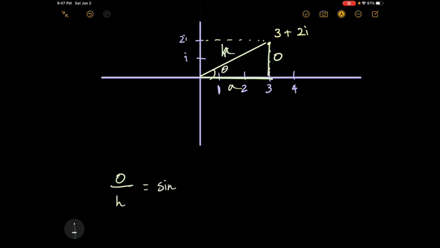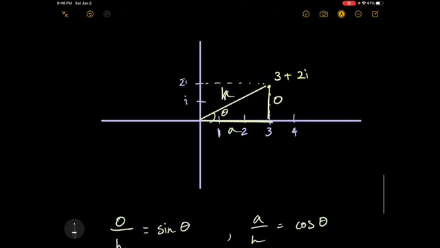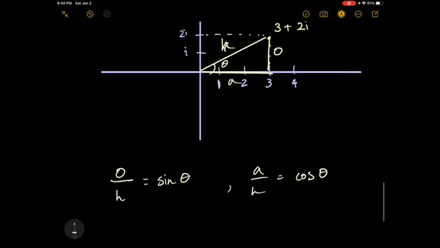Let's call this angle theta. The adjacent over the hypotenuse would represent the cosine value. And using a polar coordinate system, which you can look through in one of my previous videos, you can notice that this could represent the y value and this could represent the x value for a standard coordinate plane.